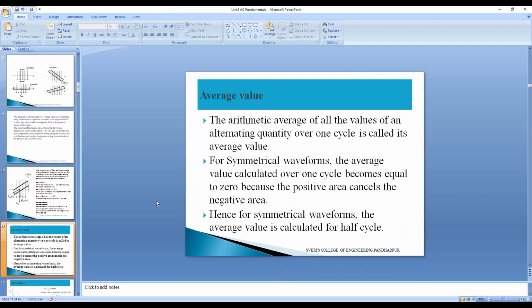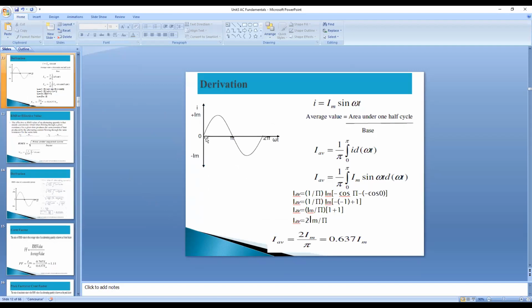So yesterday we have started the average value. Up to here you have written the notes also. The arithmetic average of all the values of an alternating quantity over one cycle is called its average value. We have to take the average of one cycle. But for a symmetrical circuit, symmetrical means one positive cycle, one negative cycle is there, so positive area cancels the negative area. Hence for symmetrical waveform, the average value is calculated only for the first half cycle, only. Here 0 to π is half cycle and π to 2π is another half cycle. Two half cycles is nothing but one complete cycle.